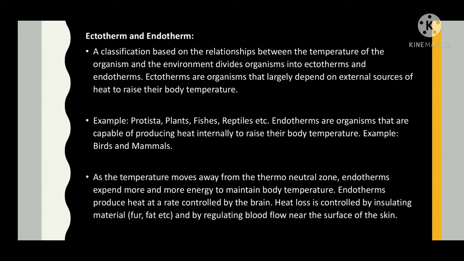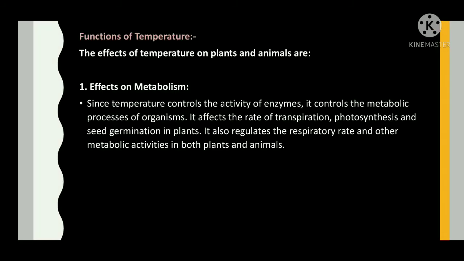Endotherms are organisms that are capable of producing heat internally to raise their body temperature. Example: birds and mammals. As the temperature moves away from the thermoneutral zone, endotherms expend more and more energy to maintain body temperature. Endotherms produce heat at a rate controlled by the brain. Heat loss is controlled by insulating material, fur and fat, etc., and by regulating blood flow near the surface of the skin.